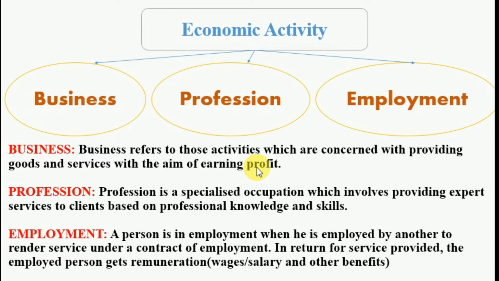You can take various examples near your home. If you want to purchase 1 kg of wheat, in exchange for the wheat you will have to pay some amount of money to your shopkeeper. Another example: if you want to purchase a book, then in exchange for the book you will have to pay some money to that particular bookseller. These activities performed by a bookseller or grocery shopkeeper are known as business.